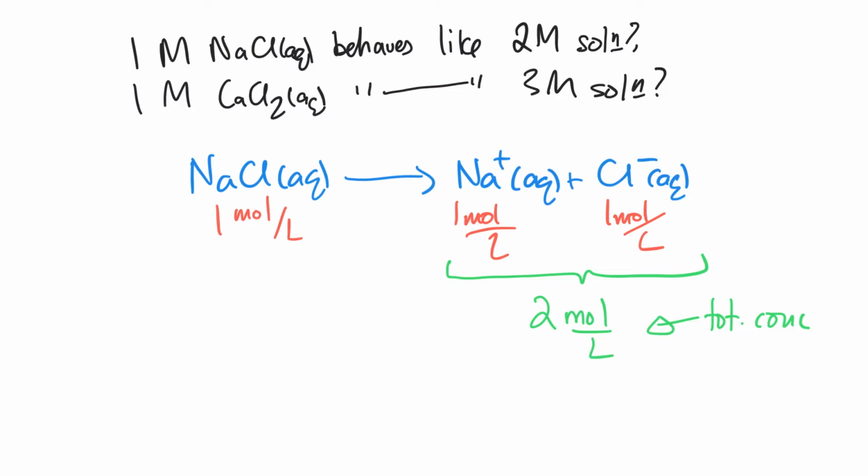So that total concentration is really what we need to care about. We call this actually the osmolarity. So the osmolarity is the total concentration, and sometimes we write that as 2 osmolar, or 2 osmol for short. So sodium chloride behaves in many ways, a 1 molar solution, as if it's actually 2 molar. And I bet you can guess what comes next, right? So what about that 1 molar calcium chloride? It's behaving as if it's a 3 molar solution.